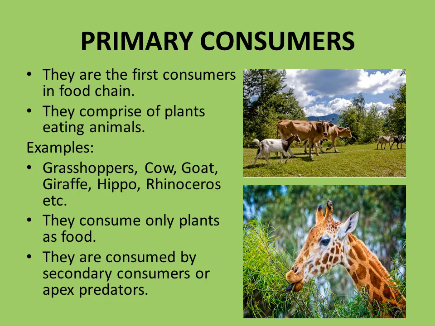The second level of the food chain is composed of primary consumers. They are the first consumers in the food chain. They comprise plant-eating animals. Examples include grasshoppers, cows, goats, giraffes, hippopotamuses, rhinoceroses, etc. They consume only plants as food. They, in return, are consumed by secondary consumers or apex predators.